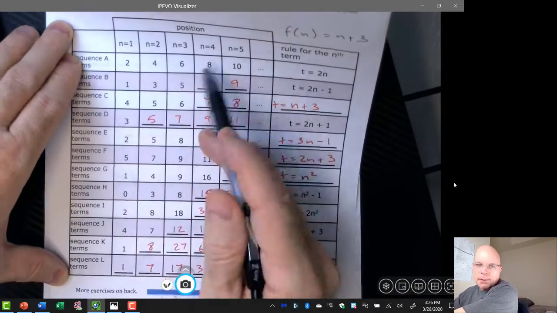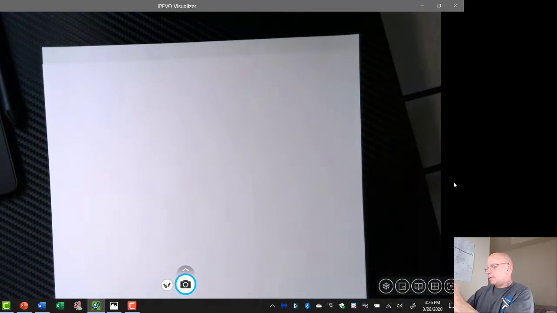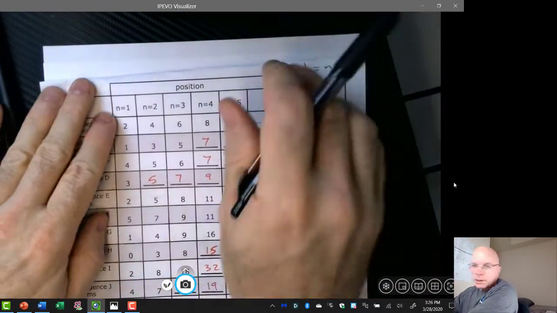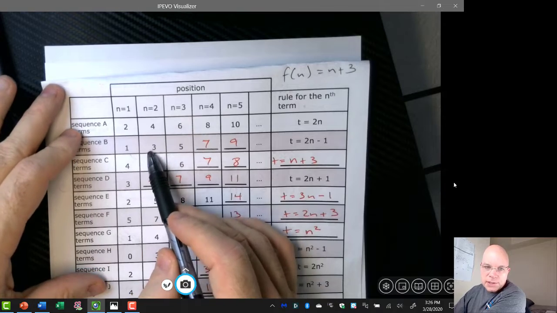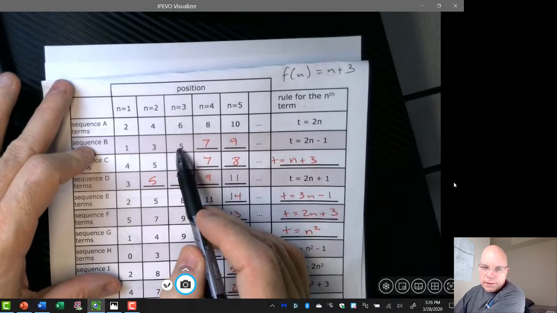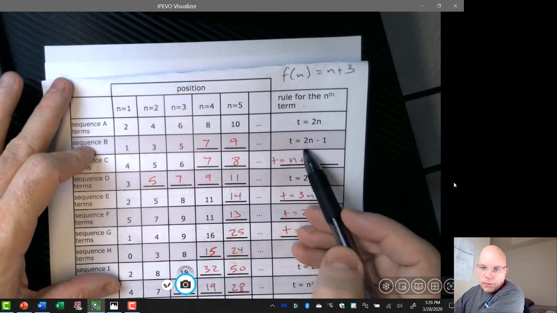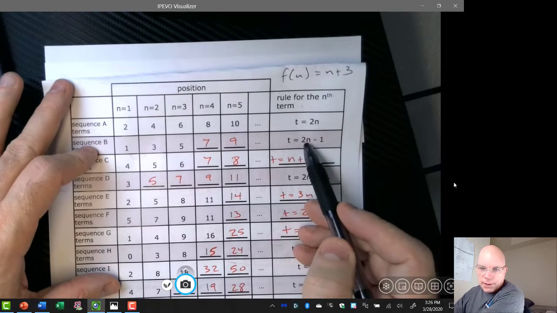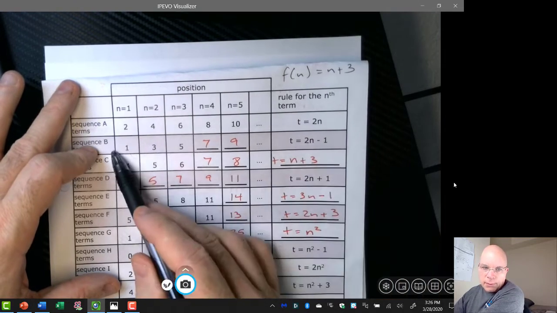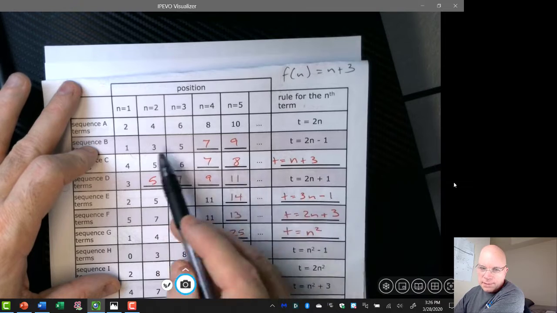Sequence B was increasing by 2 each time. So 1, 3, 5, 7, 9. The rule was given. You double the number and subtract 1. That will give you all of the positive odd integers.